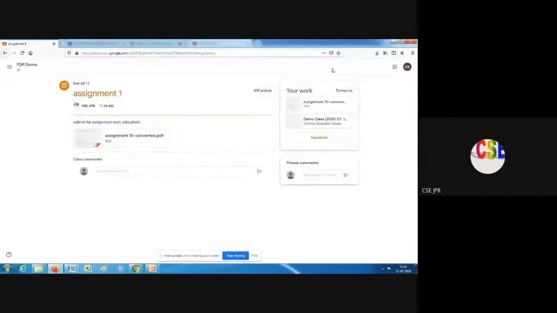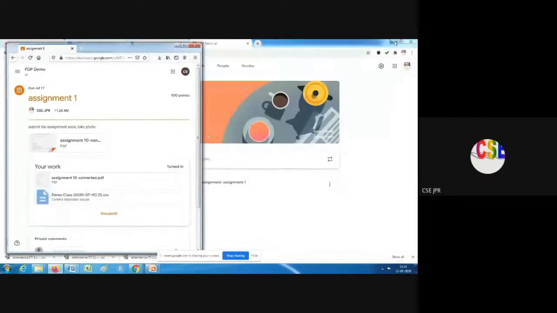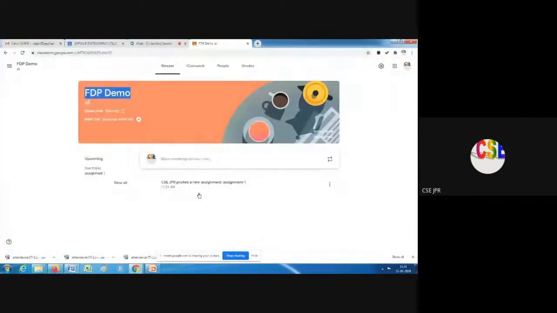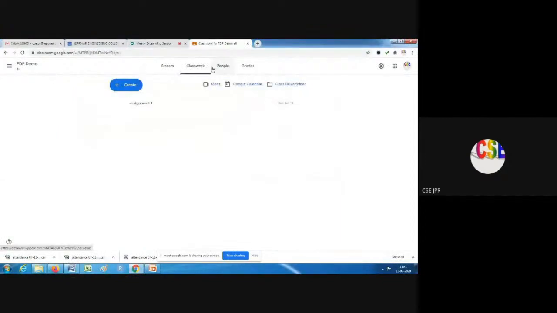Now you can see the status is turned in. That means I have submitted this assignment to the staff table, not physically but in a virtual manner. On the staff dashboard, if you go to the classwork, assignment 1 is there, and it shows 1 turned in. Number of students assigned is 0, meaning there are no more persons.